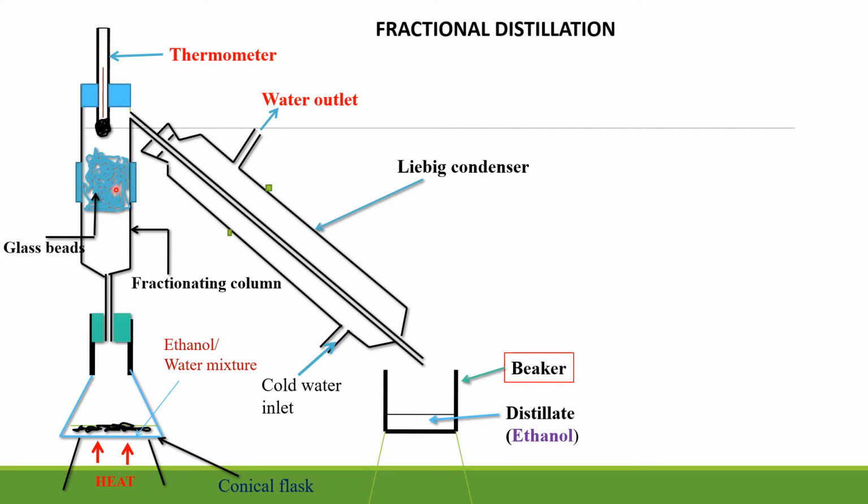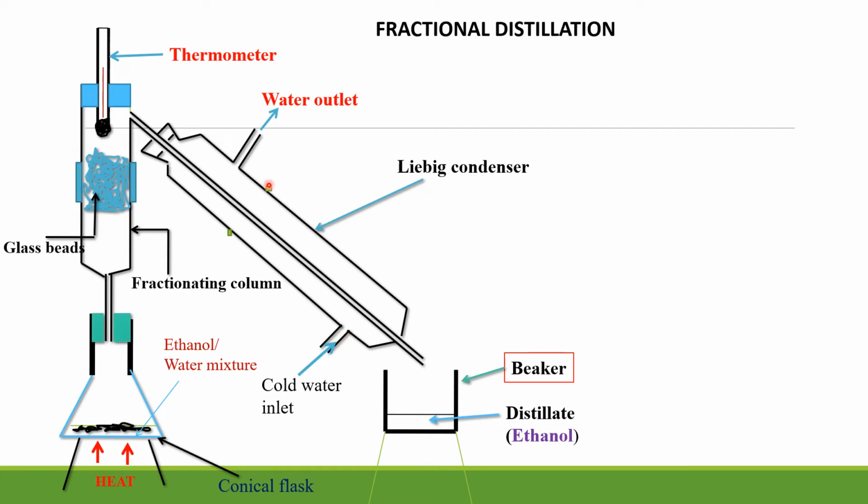Then from there, after it has evaporated and ethanol has come to this place, we have cold water entering through here and warm water getting out of here. The reason why the cold water is allowed to enter from the bottom is so that the force of gravity will not interfere with the process, because if water was entering from this point, it would be getting out faster without performing its role.